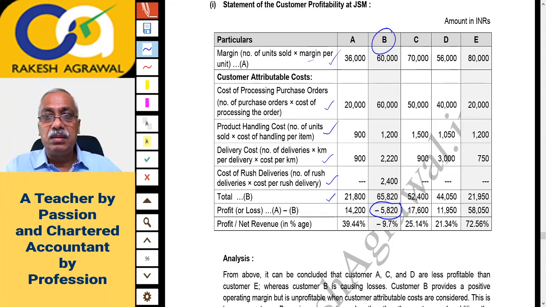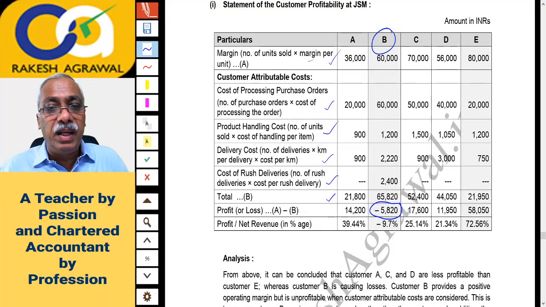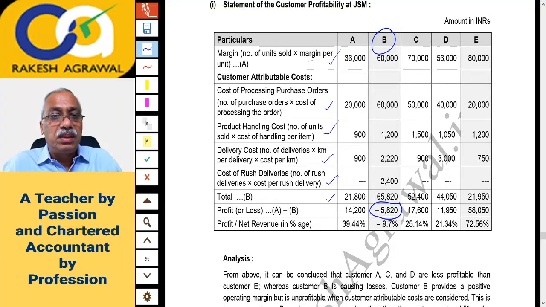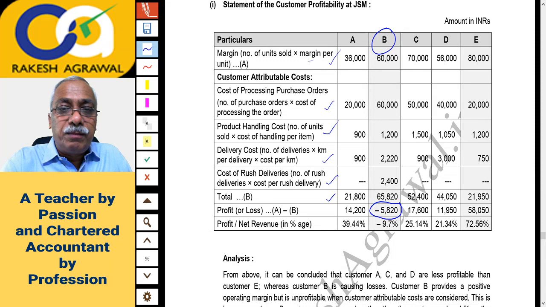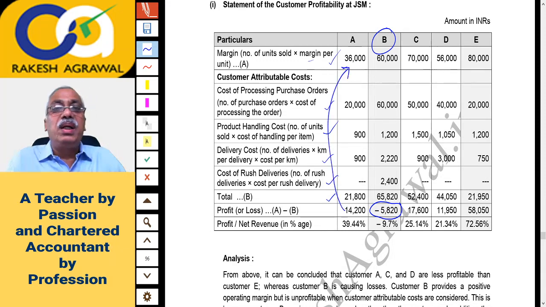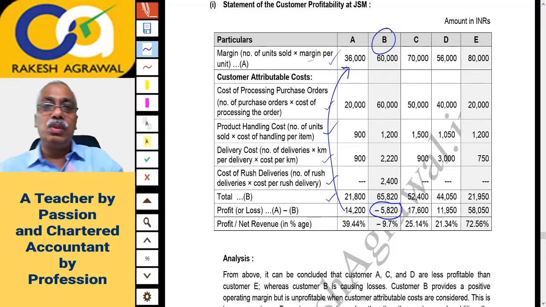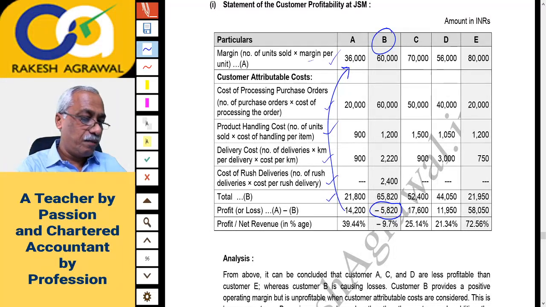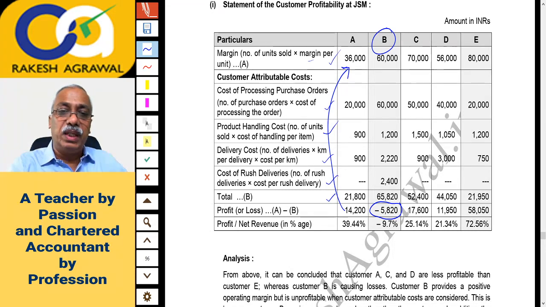And remaining are profitable customers. And how the percentage is calculated? Profit divided by net revenue. Okay, now this is the way institute writes. Actually, it is profit divided by your gross margin. Gross margin, they are calling it as net revenue. That is net revenue left after expenses. So just try on calculator. 14,200 divided by 36,000, whether it tallies. 14,200 divided by 36,000 into 100. Yeah, 39.44. That is correct.